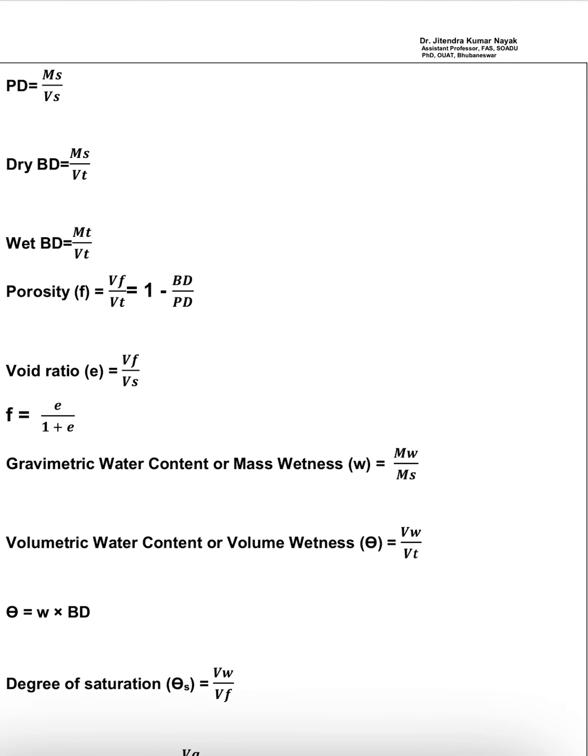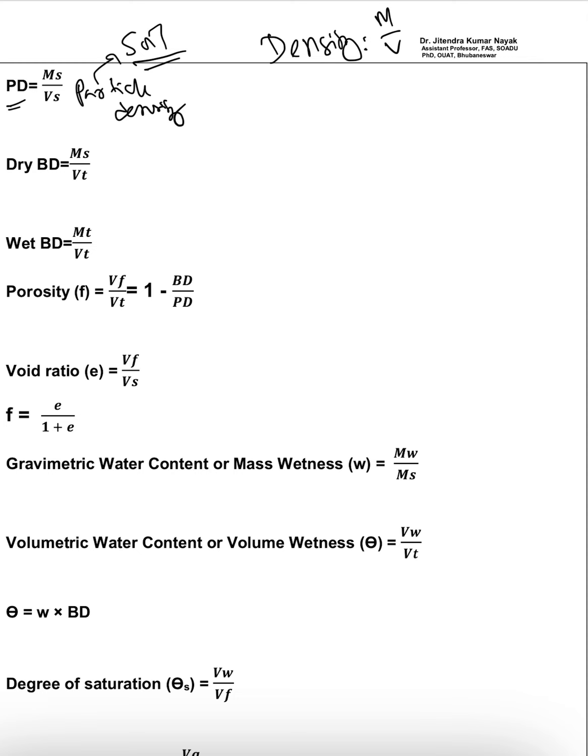Next, coming to some of the physical properties, some terminologies. First one is particle density. And what is the particle density? As you know, what do you mean by density? The basic formula of density is mass by volume. So definitely the particle density means which particle? This is nothing but the soil particle.